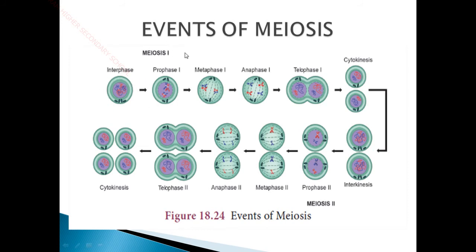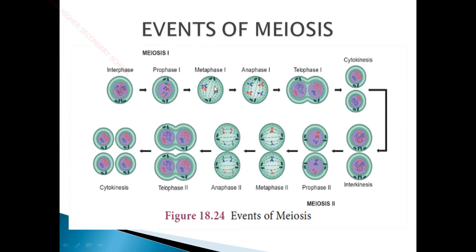Meiosis is divided into 2 stages, meiosis 1 and meiosis 2. During interphase, the chromosome unwinds and uncoils, and duplication of the chromosomes happens. In prophase 1 there are different stages: leptotene, zygotene, pachytene, diplotene and diakinesis. During these stages crossing over takes place in the prophase stage. So there is exchange of segments between the homologous chromosomes from the father and mother, the genetic recombination process happens, and the chromosomal segments are interchanged.